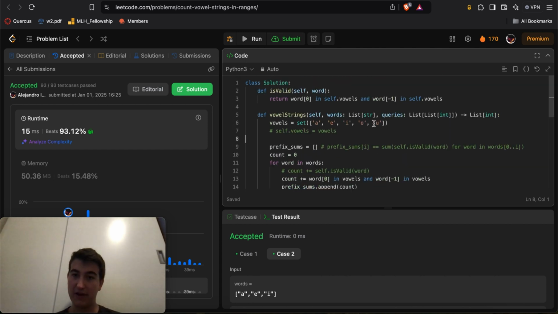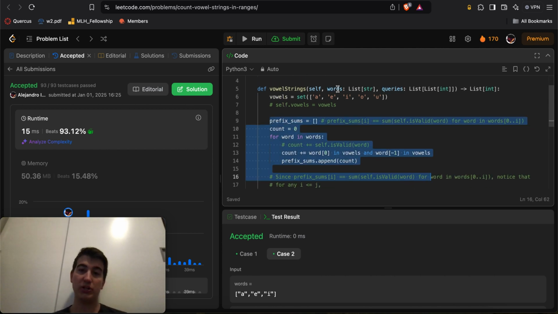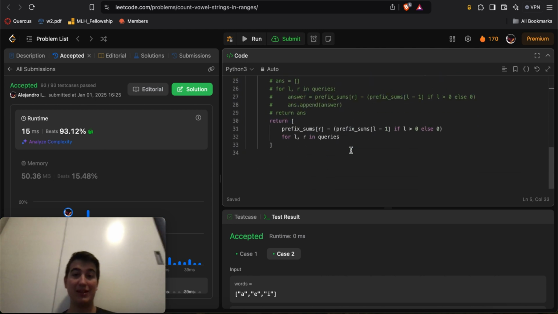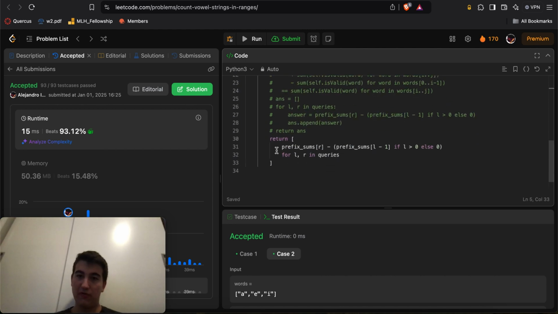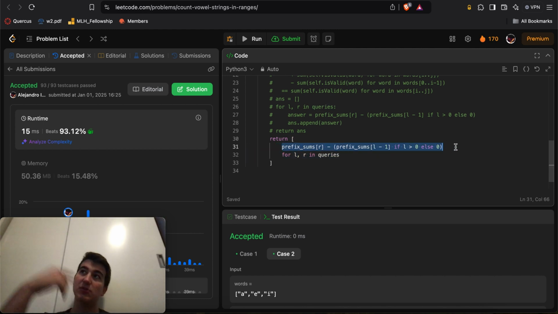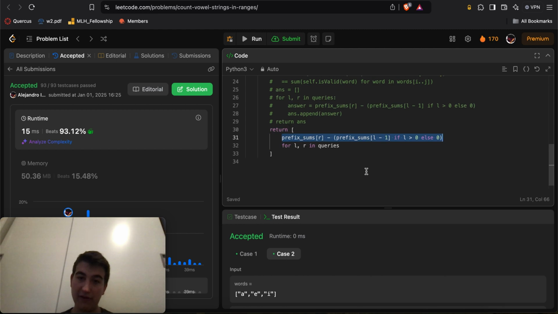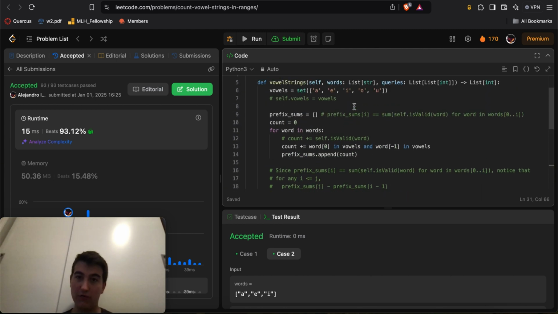This is an O of n times m algorithm, where n is the length of words, and m is the length of queries, because at the very beginning we do O of n work to build the prefix sums, so that we can then use that to do constant work for any subarray sum, and then we just have to loop through every single query and do that O of 1 work. So m times O of 1 work is O of m work over here, O of n work over here.